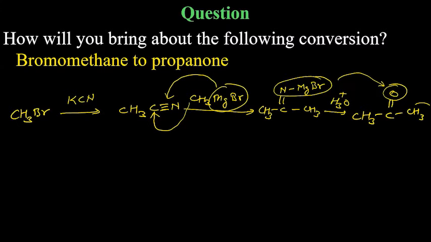Write this reaction 3 times in your notebook, rough notebook, right now. Don't hesitate to write. In chemistry, if you just read it and think that it's done, it's not done at all.